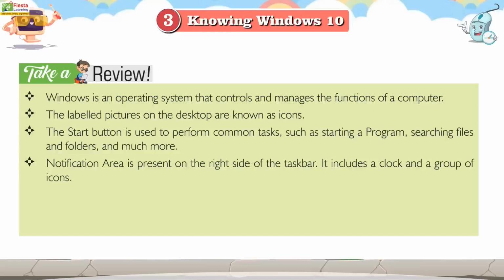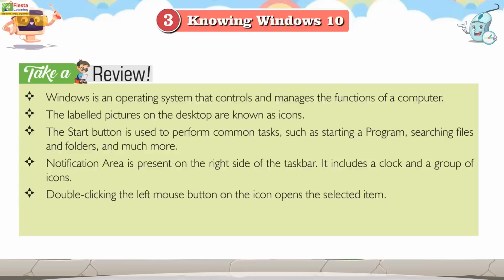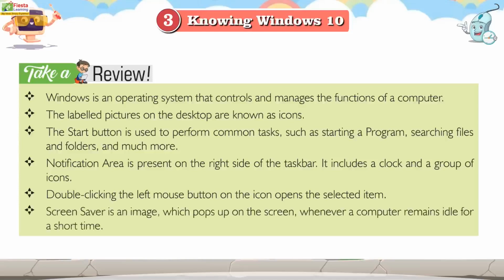The notification area is present on the right side of the taskbar. It includes a clock and a group of icons. Double-clicking the left mouse button on the icon opens the selected item. The screensaver is an image which pops up on the screen whenever a computer remains idle for a short time.